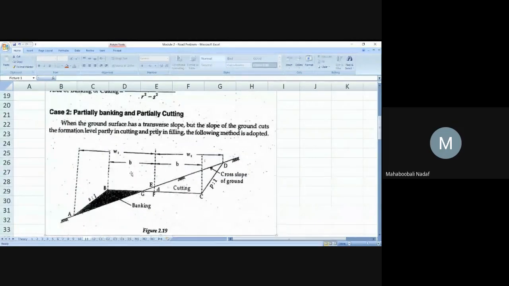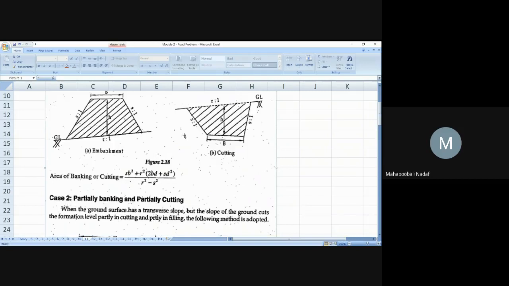And this is in the cross section only. One side it is filling, one side it is cutting. This type of problem, I don't think they will come for your exam. It is very difficult, but you can expect this, and whatever we have solved in the previous problem. So first we are going to solve this one.